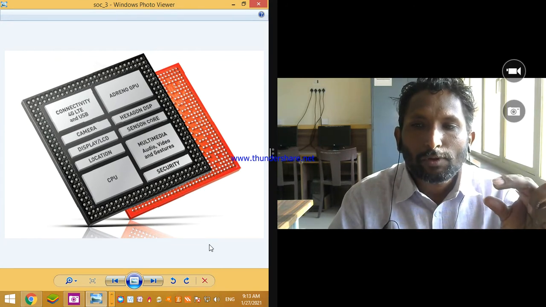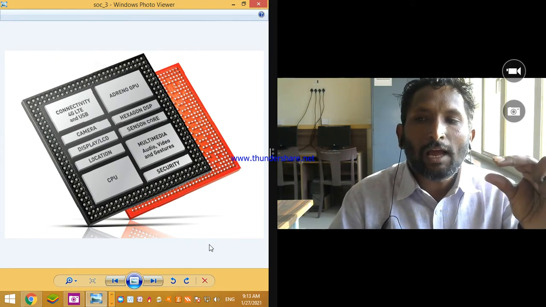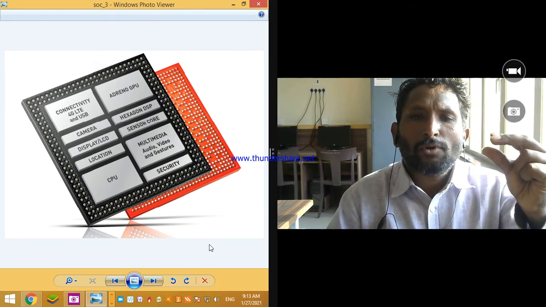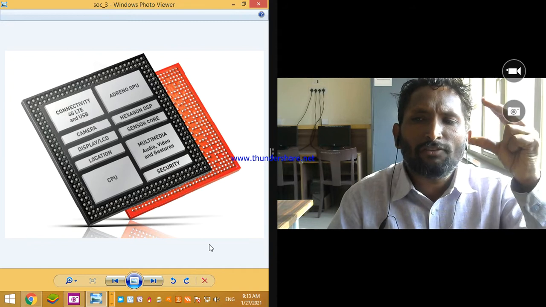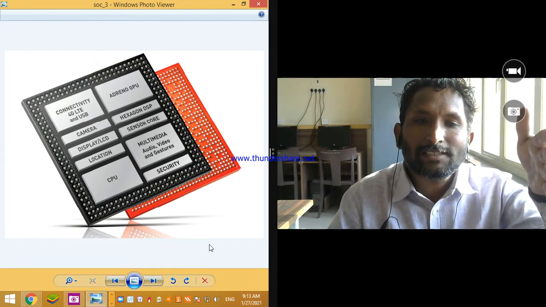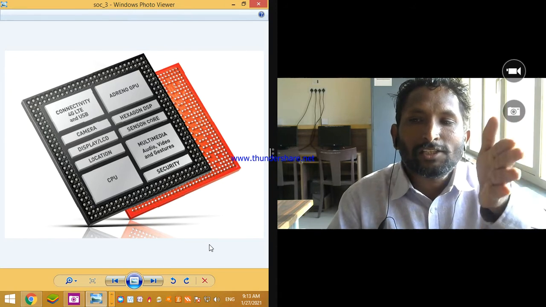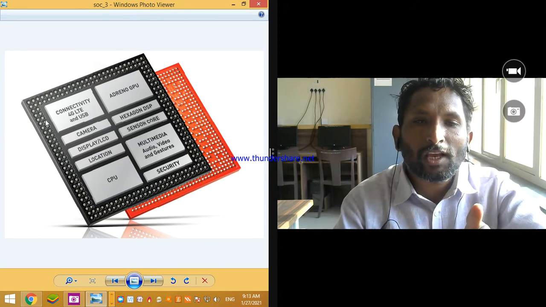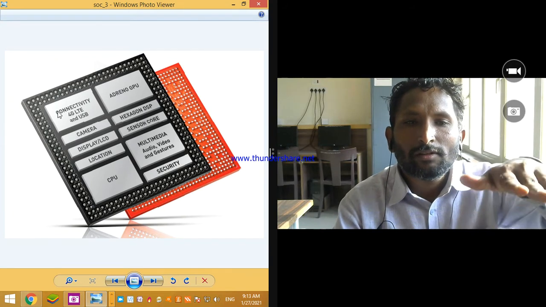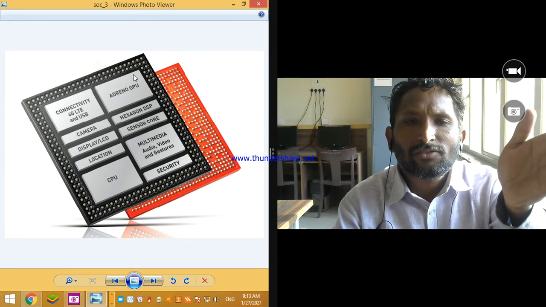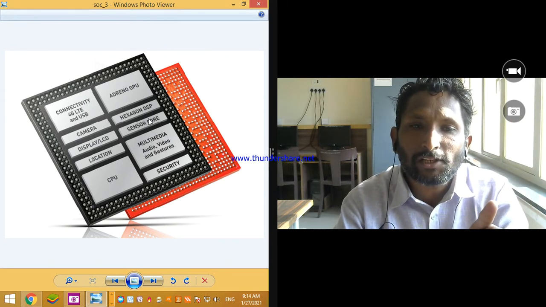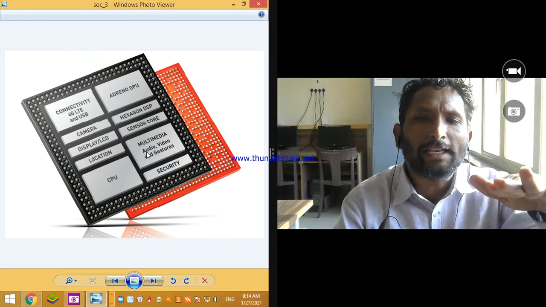A single chip having all the programs or all the small different chips which are separate in our desktop versions. Here in system on chip, they are kept in a single chip, and that chip handles all the activity.